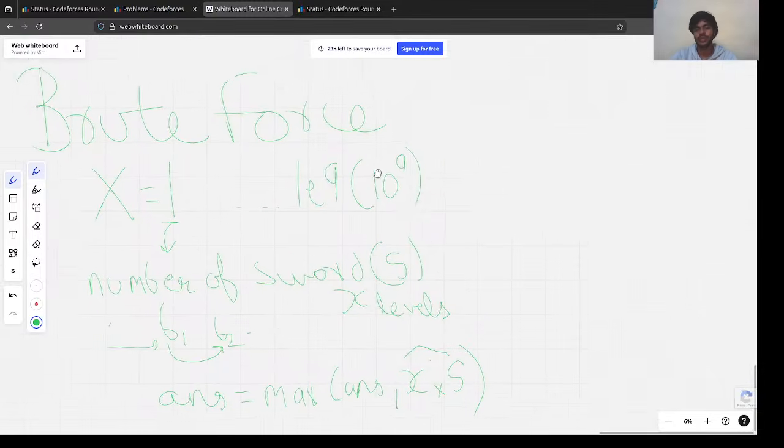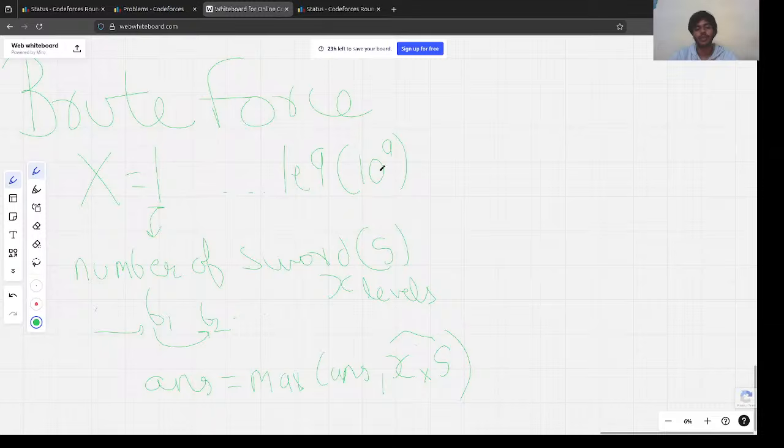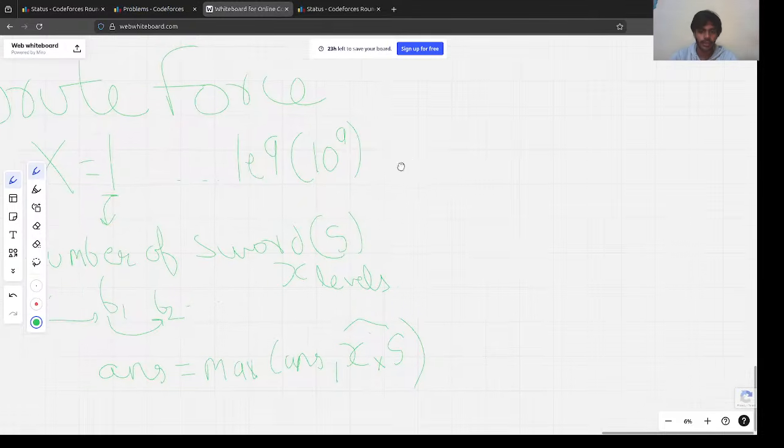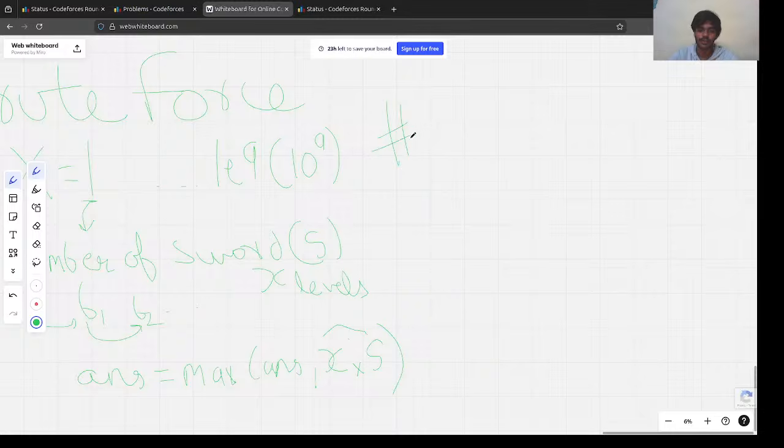So there are a few observations we can make. We don't need to iterate from 1 to 1e9. We just need to iterate. The first observation we have is we can just iterate the strengths. Why the strengths? Because let's say we have 1, 3 and 4. We can take x equal to 1, 2, 3 and 4 here. But x equal to 2 and x equal to 3 would result in the same thing, right?